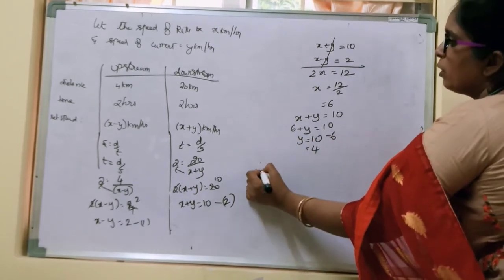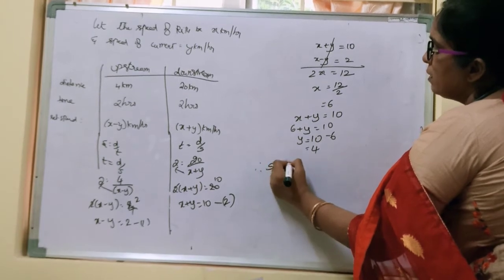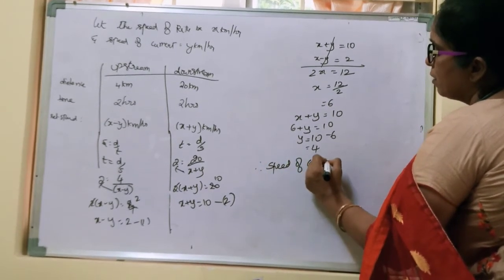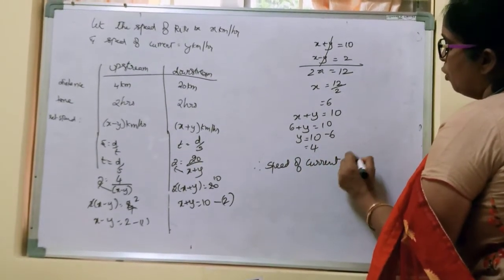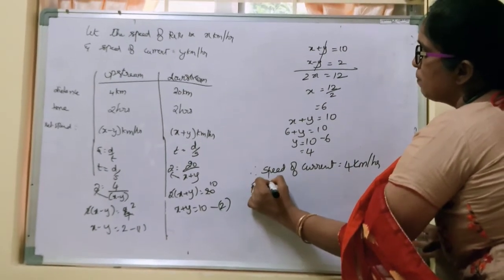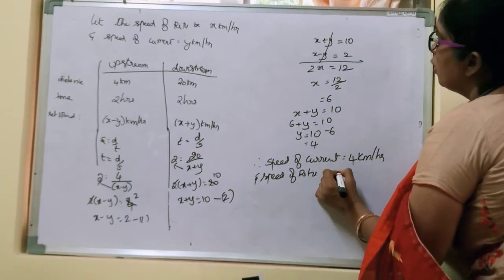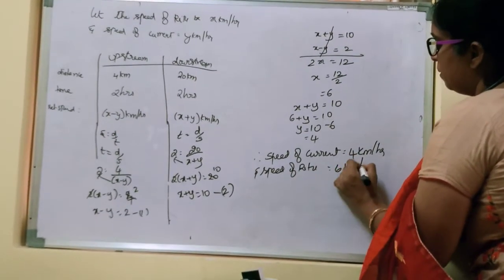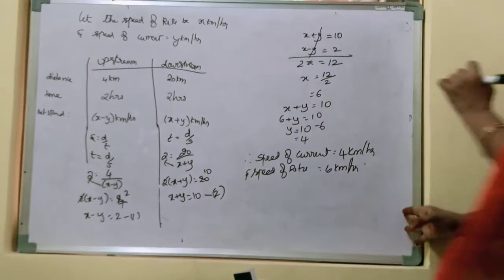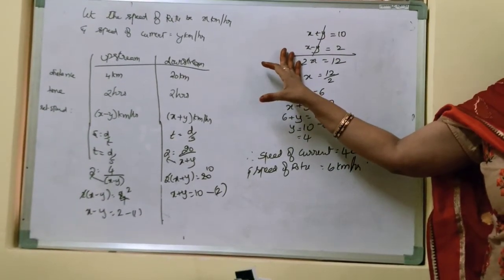So what is your concluding statement? Therefore, the speed of the current is less than 4 kilometer per hour, and the speed of Ritu is how much? 6 kilometer per hour. Okay, so this is one of the problems based on upstream and downstream.